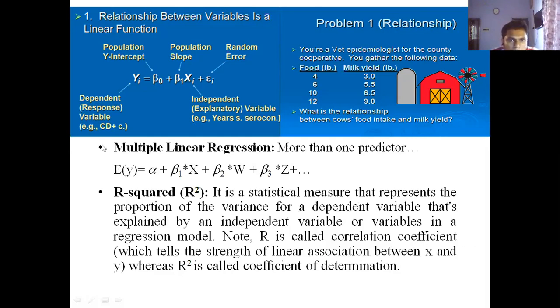And here one thing is very important to notice: we are considering that they have a linear relationship, but these variables may not have a linear relationship. But in most cases, it is found that the response variable and the independent variables have linear relationships.